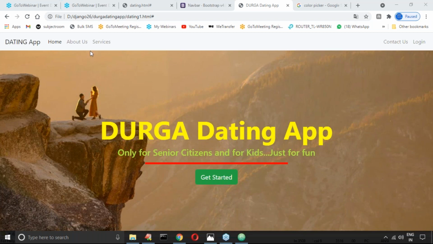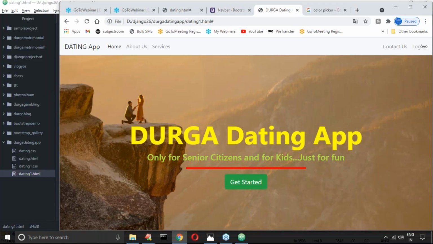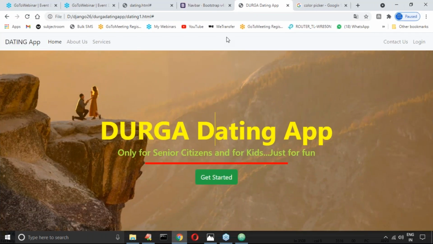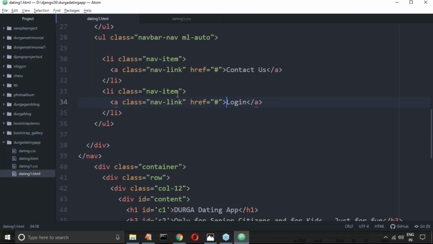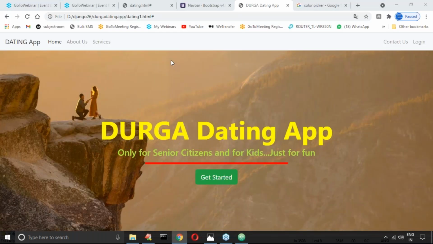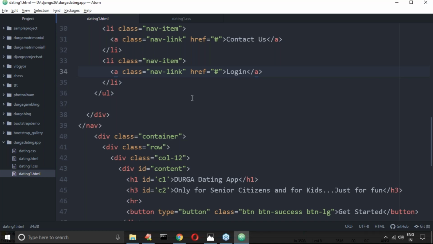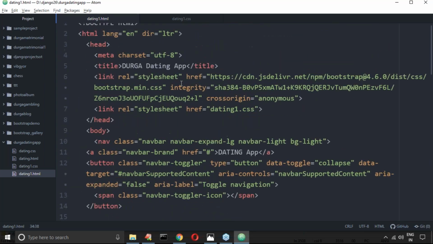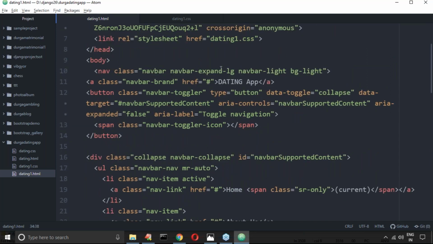Next, observe what my requirement is. I want to change the background color of this, sir. Is it possible to change the background color or not? Yes, why not? Happily you can do that. Here navbar expand bg-light I don't want.